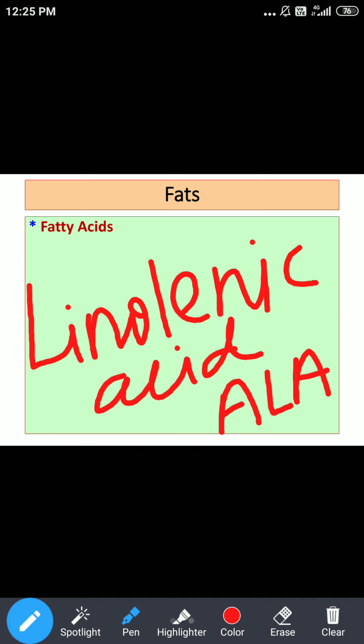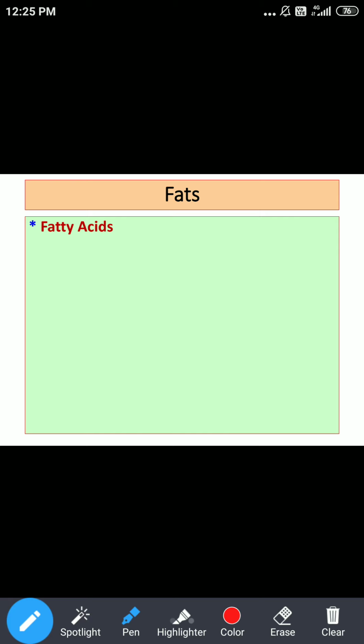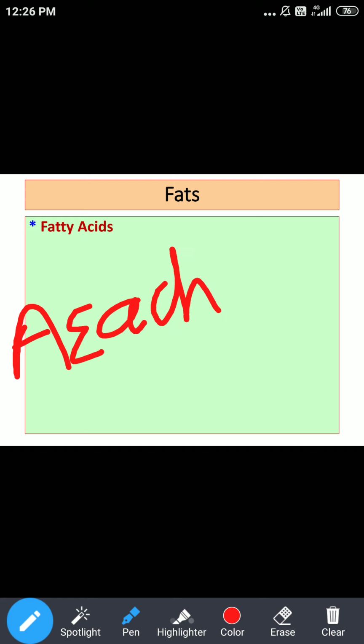Now there is one more possibility, the presence of four double bonds. What is the example of PUFAs containing four double bonds? You might have heard this name in physiology. This is arachidonic acid.